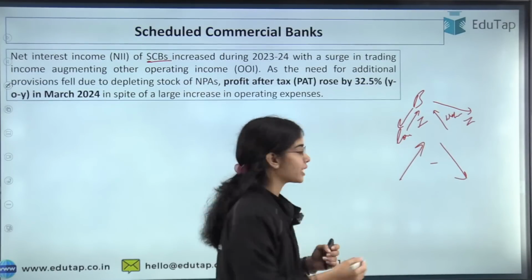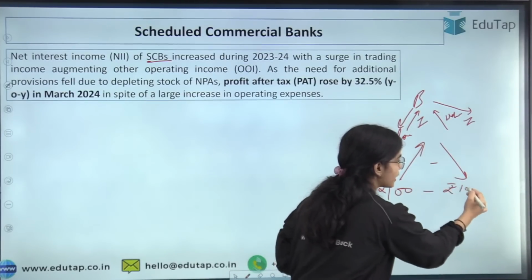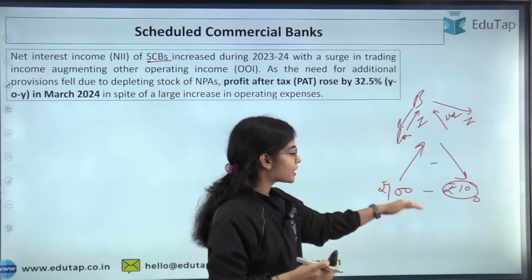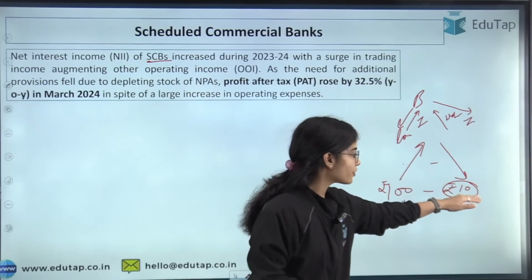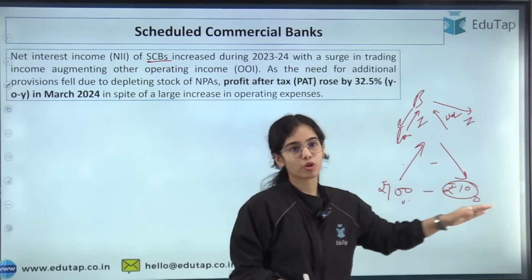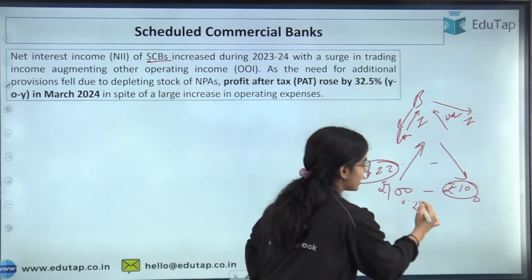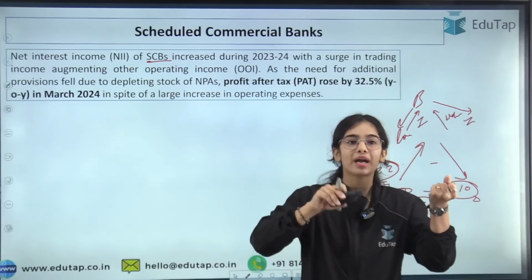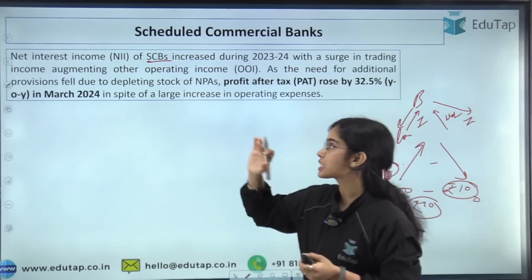Let's say banks are getting 100 rupees in interest from the borrowers, while the banks have to pay 10 rupees in interest to the depositors. So that means the net interest income of the bank is 90 rupees. So net interest income means how much interest the banks are getting minus how much interest the banks have to pay. So this is the net interest income of the scheduled commercial banks.